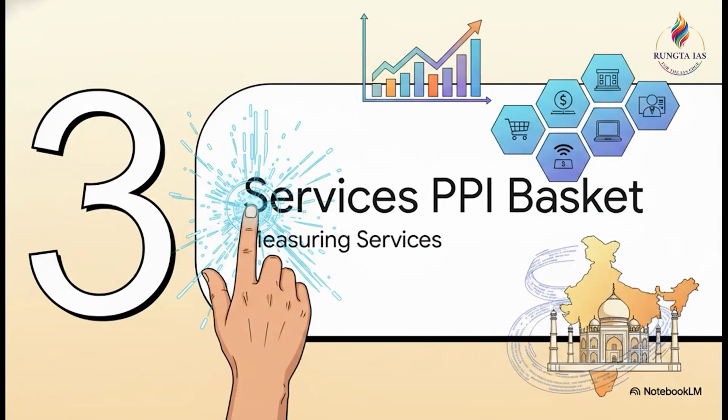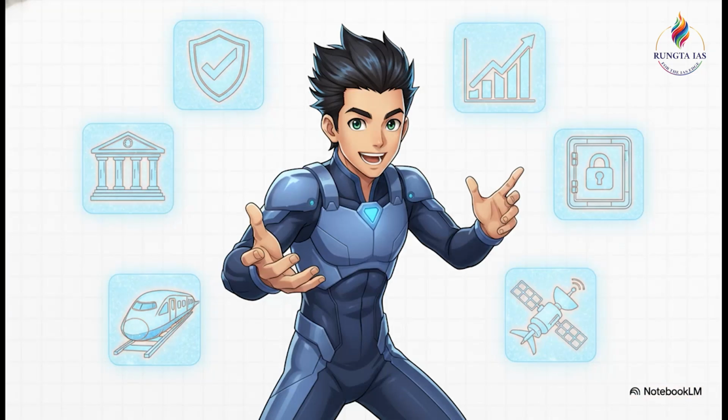Next up, Section 3, the Services PPI basket. Bringing services into the fold is a real game changer for Indian economic data. For the very first phase, they've selected 7 specific services based on the availability of solid administrative data. We're looking at banking, securities transaction, insurance, pension funds management, railways, air passenger traffic, and telecom. And remember, they're going to add more services in subsequent phases as data availability improves.